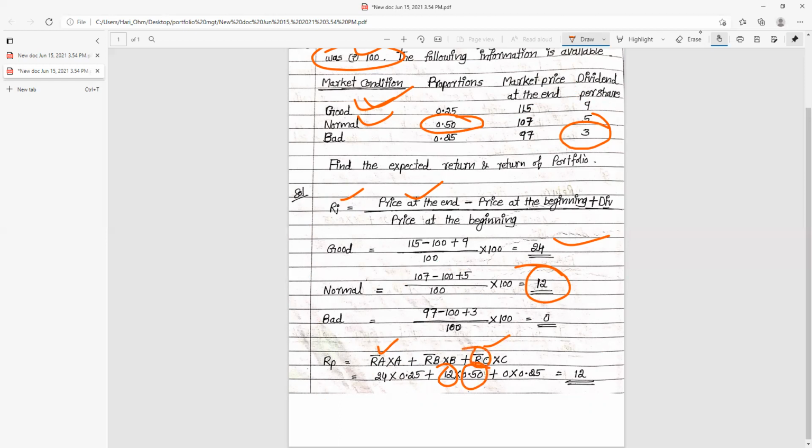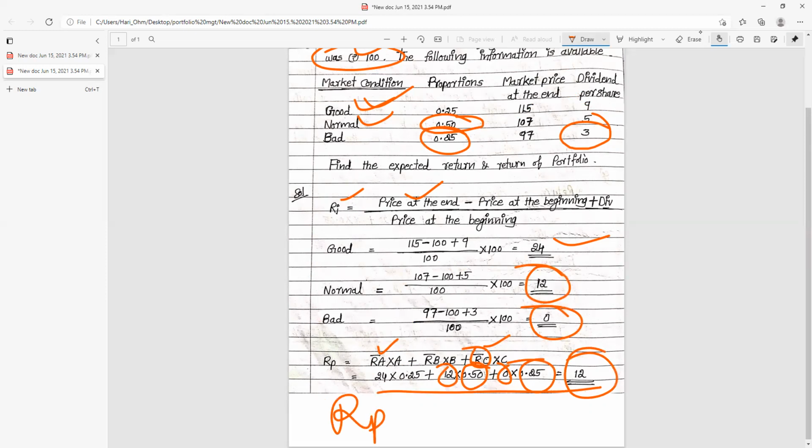Then R bar C is 0 into 0.25, the proportion of bad. After calculating, you get the answer 12, that is the return of the portfolio or portfolio return.